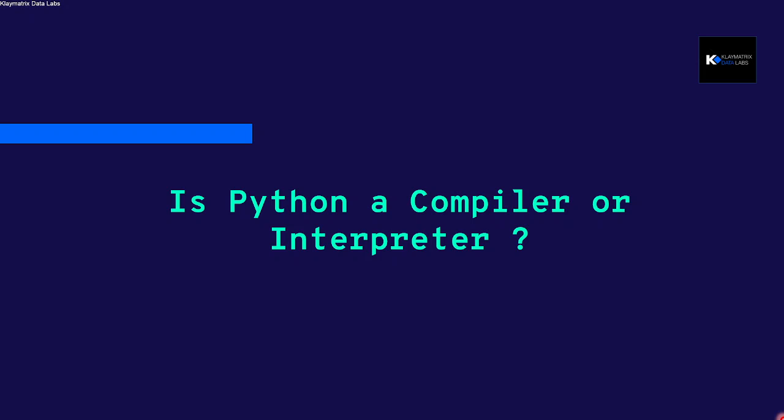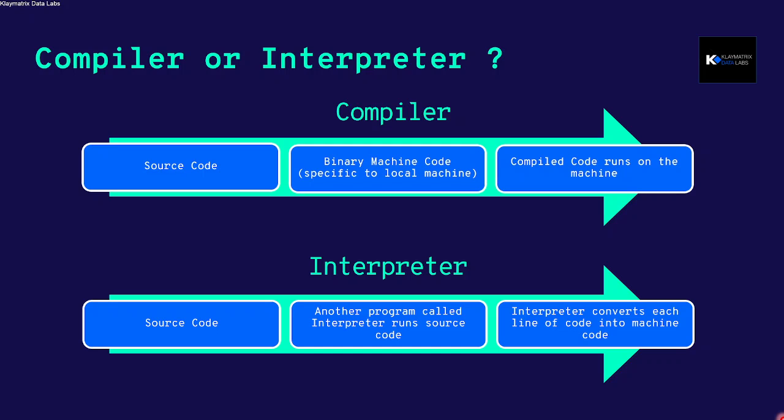So let's try to understand whether Python is a compiler or an interpreter. A compiler takes the program or the source code and converts it into binary machine code, which is specific to the local machine language, and compiles the entire code in a single bulk, not line by line.